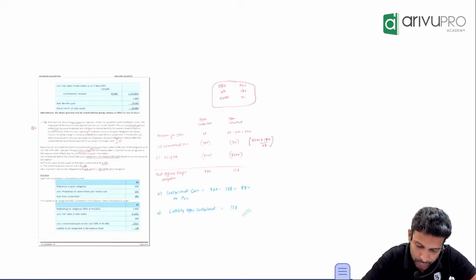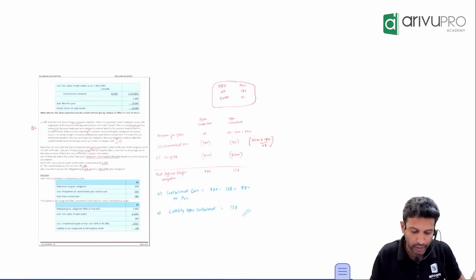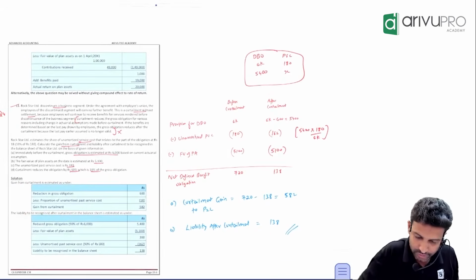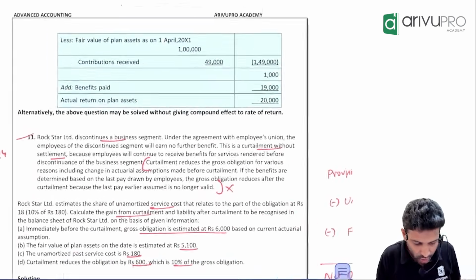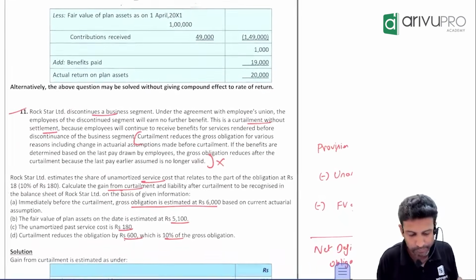So, how many more do I have to cover? Okay, I have 2 more people. Let's quickly do them question-wise. Which one will we do first? This or that? Okay, this one we will take. Okay, Rockstar Limited. Rocky boy.